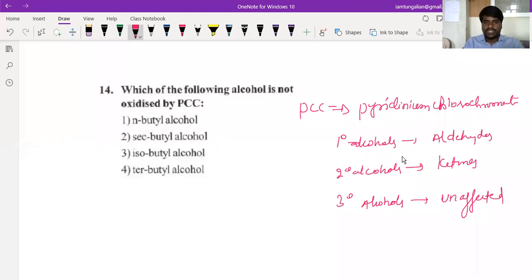This is n-butyl, in the sense a primary alcohol. Secondary butyl is a secondary alcohol. Isobutyl means primary alcohol. Tertiary means tertiary. So which of the following is not oxidized? Tertiary alcohol is not oxidized by PCC.